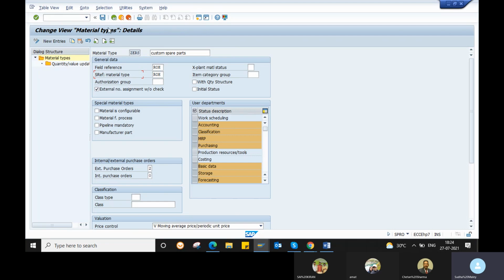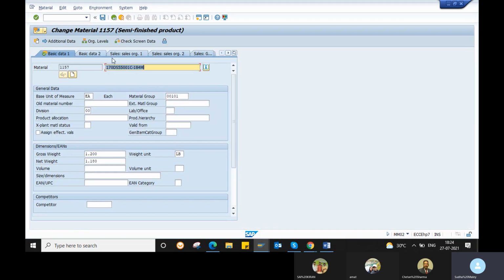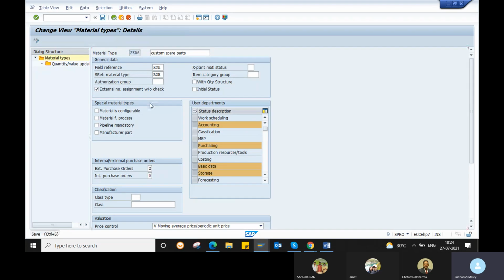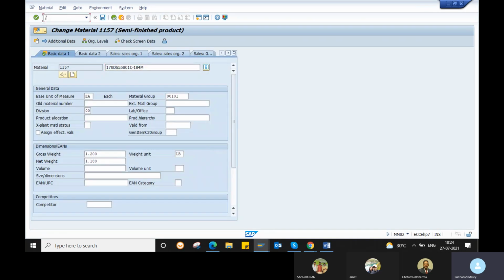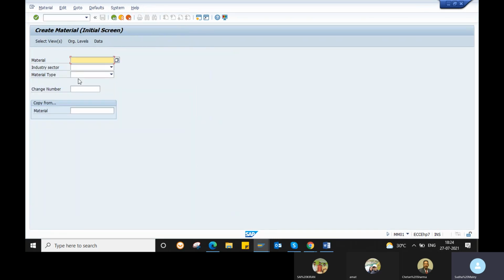So for example, for this particular material type, you do not require the classification view. You want only the accounting and purchasing. You do not want this MRP view. You want the basic data, storage, quality. So you can select these views here. So whenever you are creating a material with the particular material type, only those views will trigger. So if I am saving this, okay, I am saving this. I want to create a material.